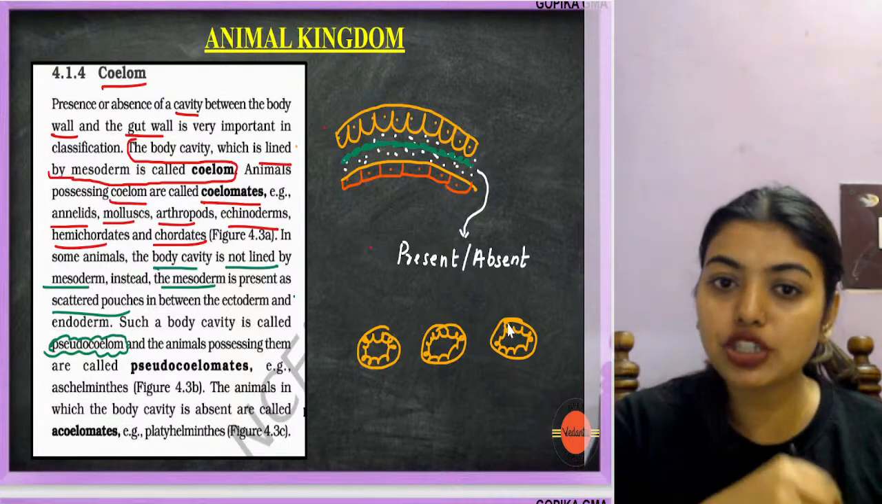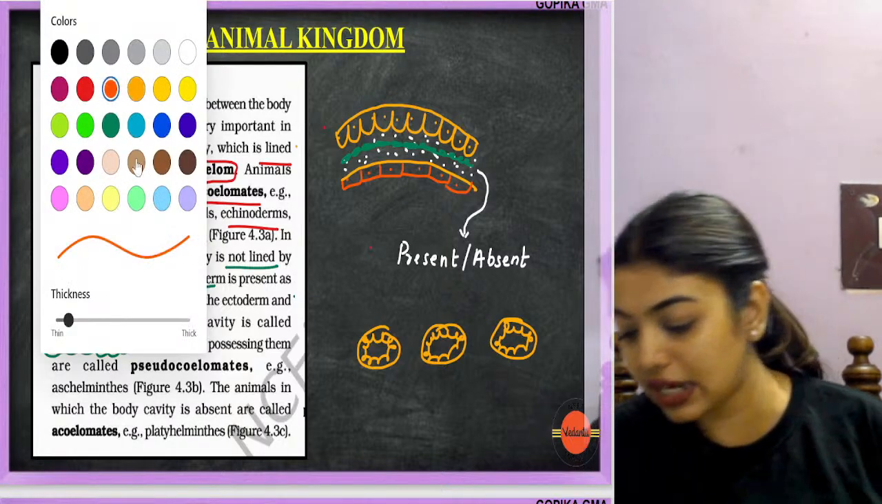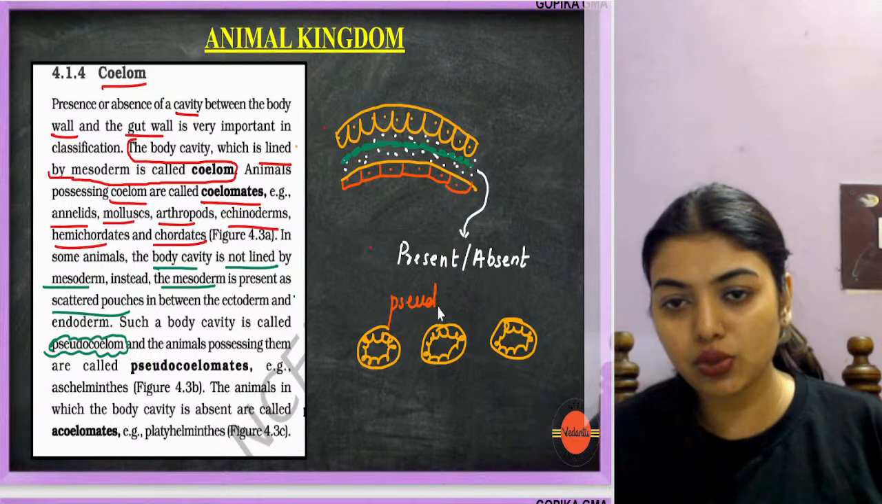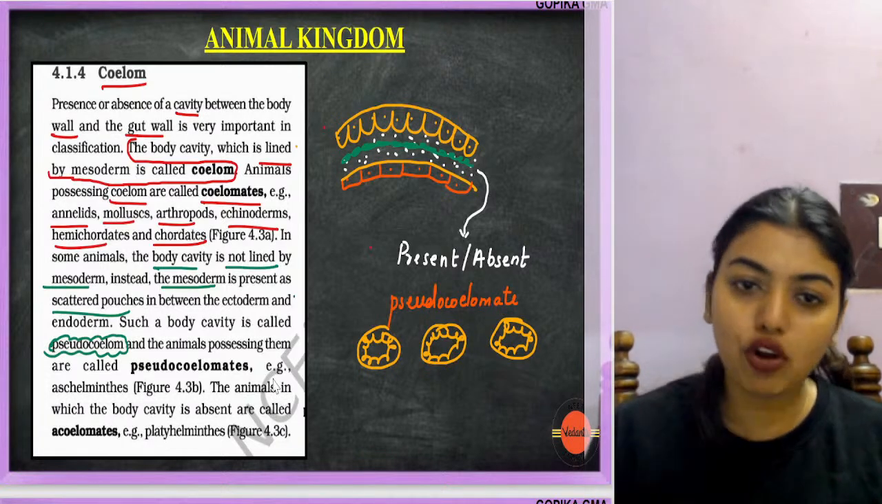If they form pouches, will I call it a complete coelom? I cannot call it a proper coelom. So instead of that, I will call it pseudocoelomate. That means a false coelom is there.